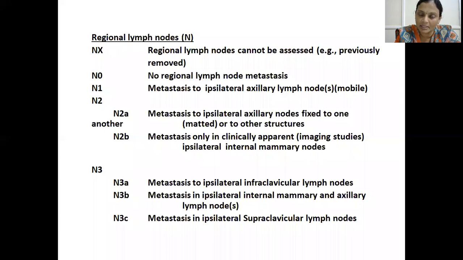N3 is subdivided into 3A, 3B, 3C. 3A includes metastasis to ipsilateral infraclavicular lymph nodes. 3B is mets to ipsilateral internal mammary and axillary lymph nodes. See, 2B is ipsilateral internal mammary nodes only. 3B includes both internal mammary and axillary lymph nodes ipsilateral. 3C is ipsilateral supraclavicular lymph nodes.